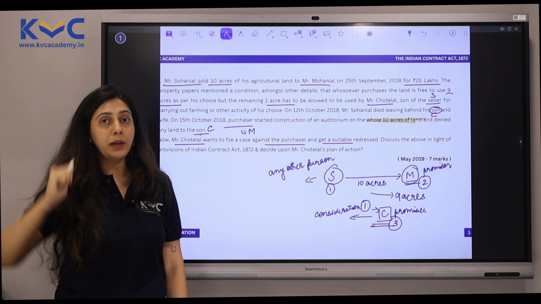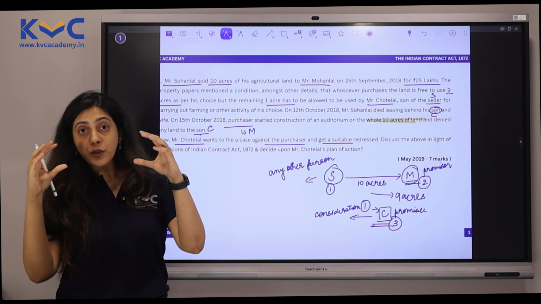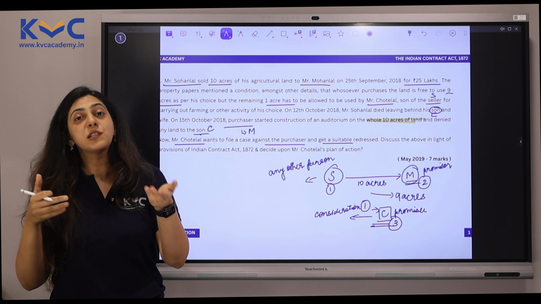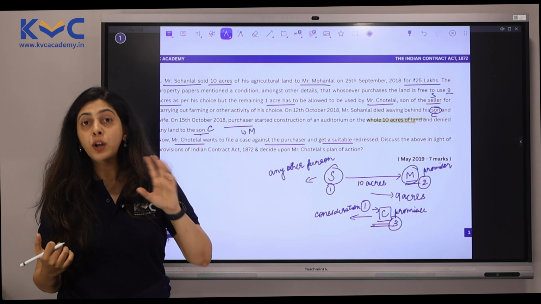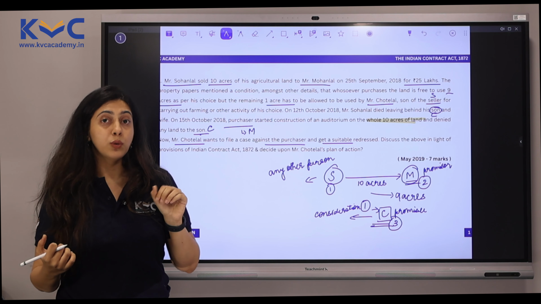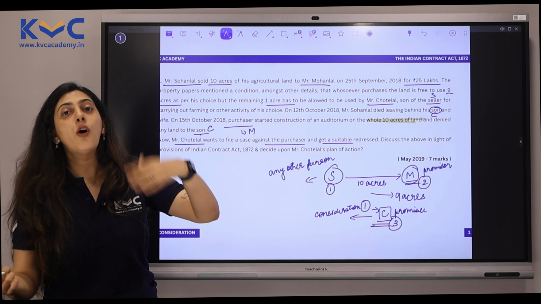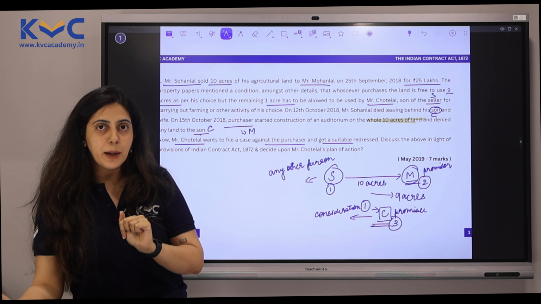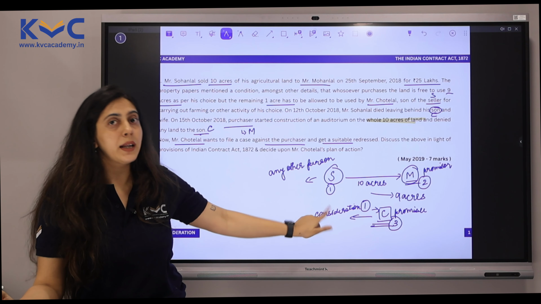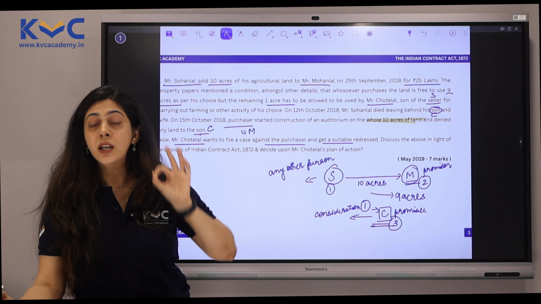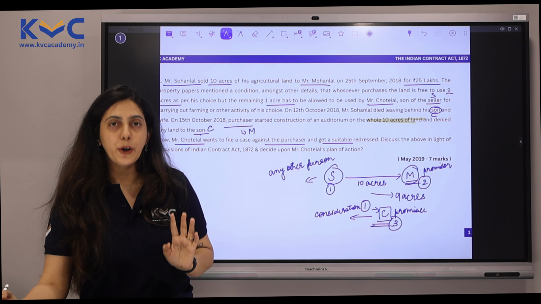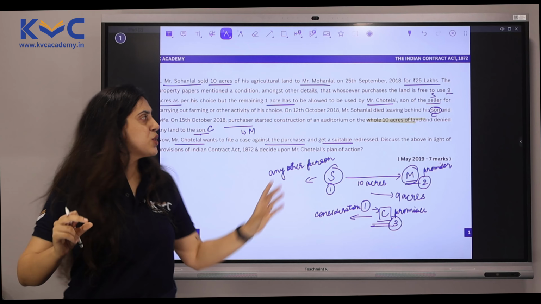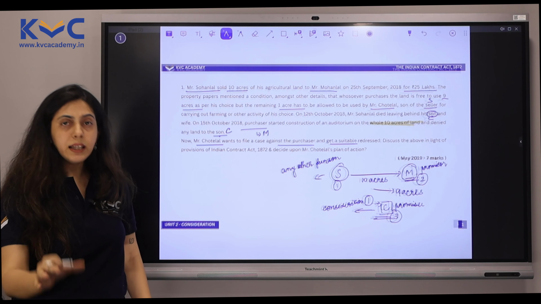So when you are attempting this answer, you will start with the relevant provisions of the Indian Contract Act 1872. Explain which of the two provisions you would want to follow, whether you're looking at it from the legal rules, that is consideration may move from the promisee or any other person, or you are looking at it from a stranger to a contract point of view, which is, in this case, a third party can also interfere whenever there is a condition running with the land. Or you can write both points of view, whichever is easier for you. Then write your facts of the case, which is a summary of this entire thing, and then give your conclusion.